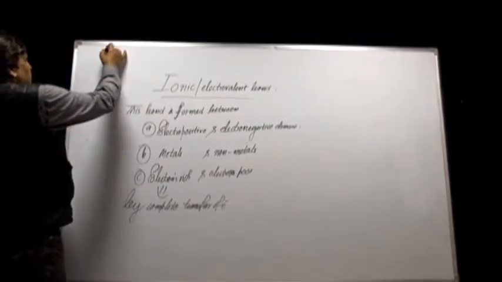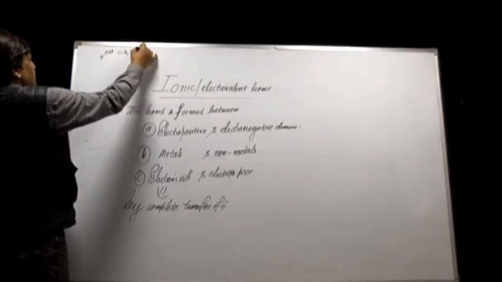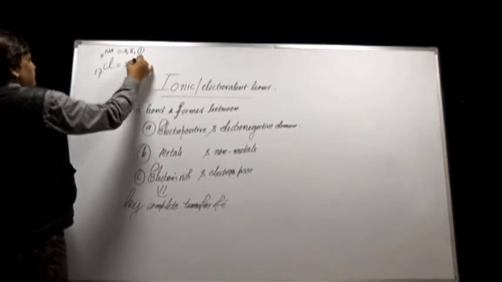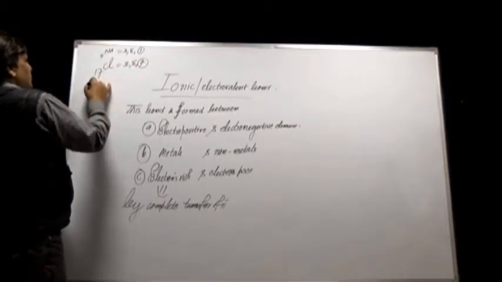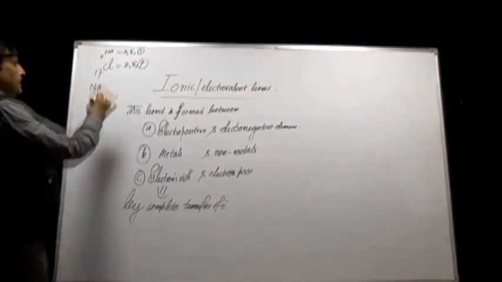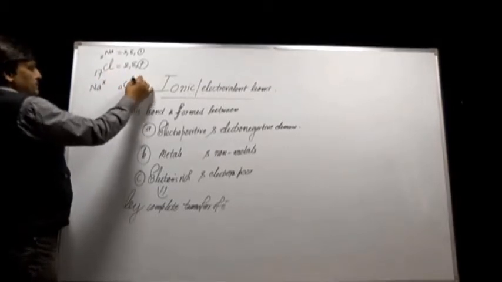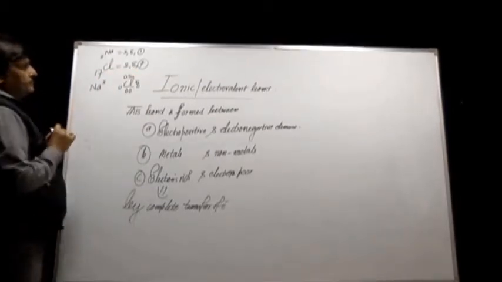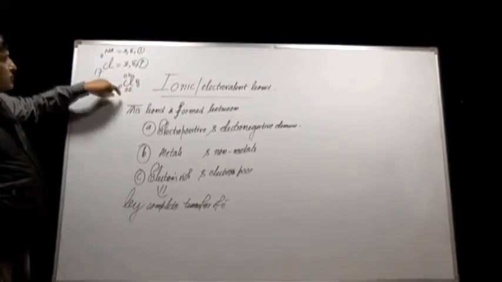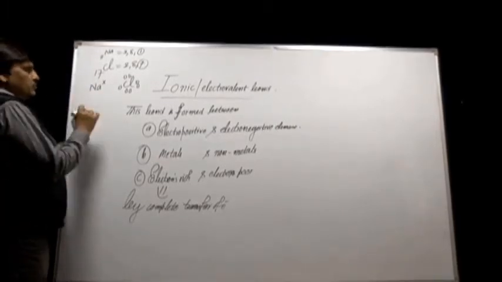For example, sodium has atomic number 11, valency 1. Chlorine has atomic number 17, valency 7. If a bond is formed between sodium and chlorine, then 1 electron of sodium and 7 electrons of chlorine will participate in bond formation.